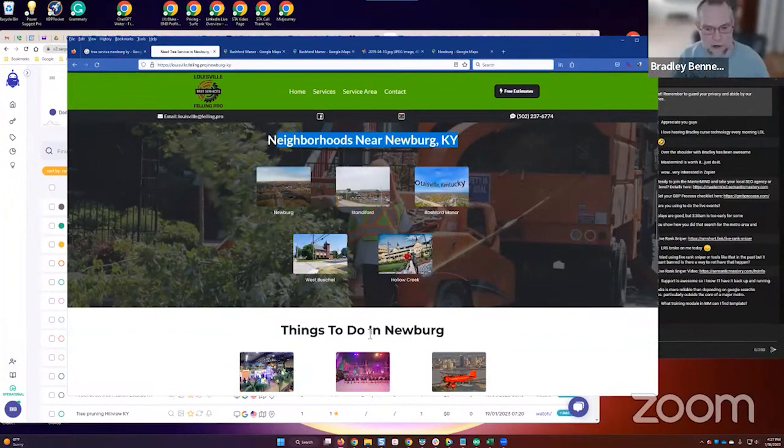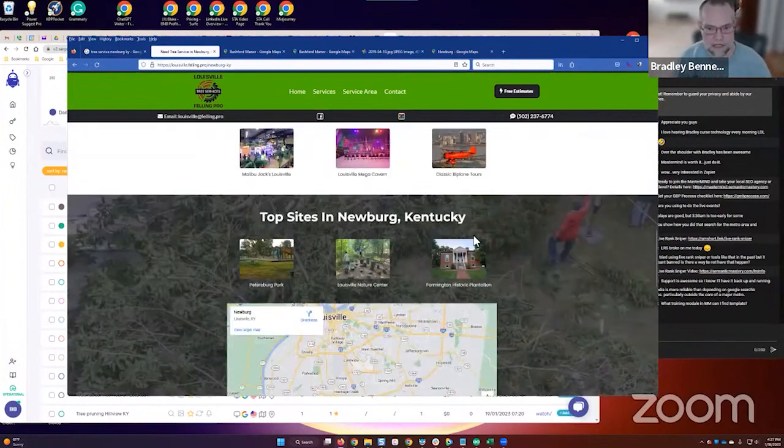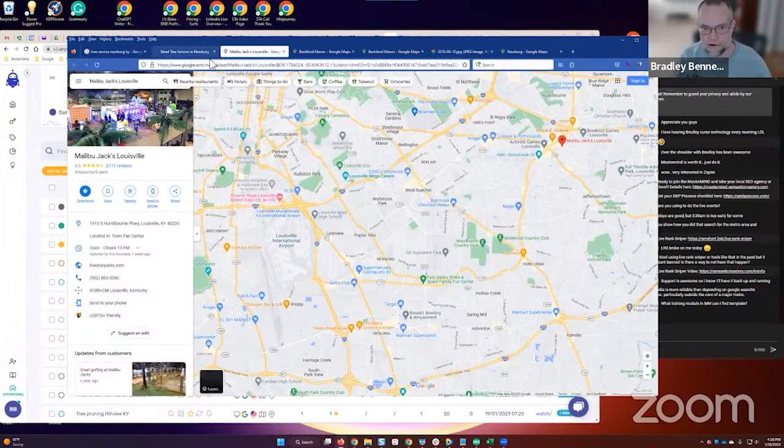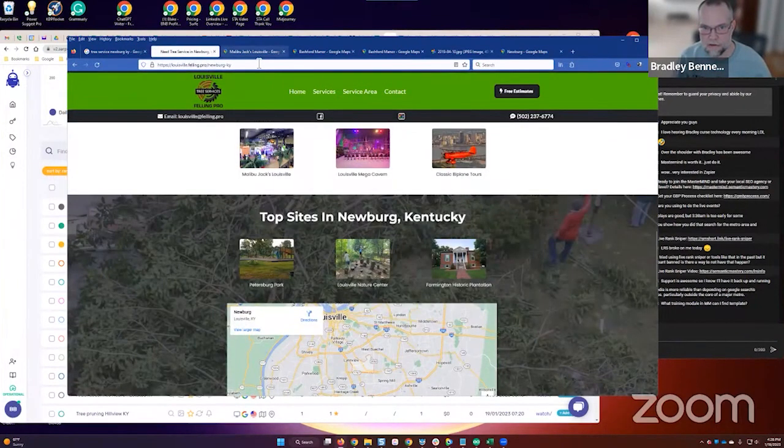So we start with neighborhoods and then things to do and top sites in Newburgh, Kentucky. All of these, again, open this up. Look at this image. That image there is that image there, right? Google Maps share URL. So we're adding georelevance. Now, I'm going to get back to the point that I started to say.